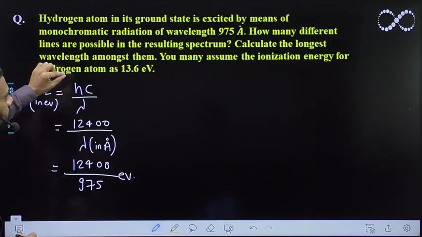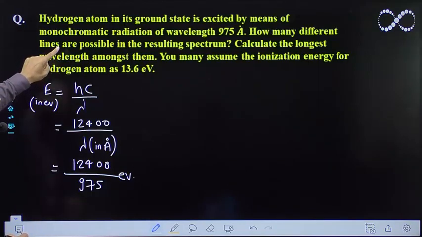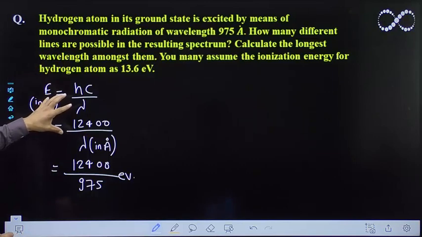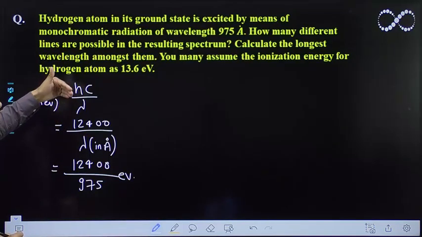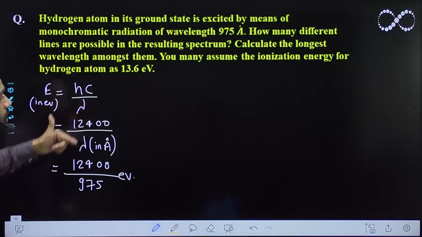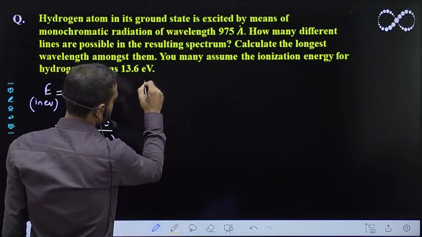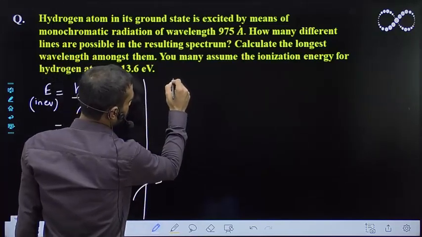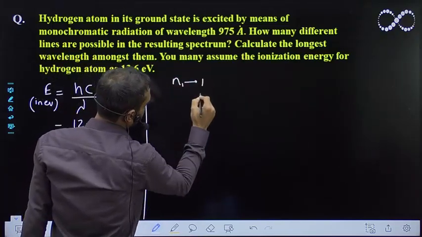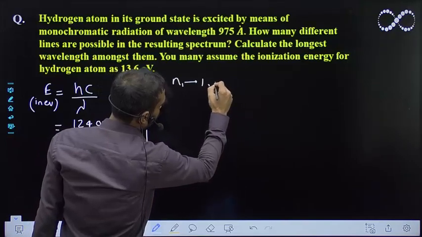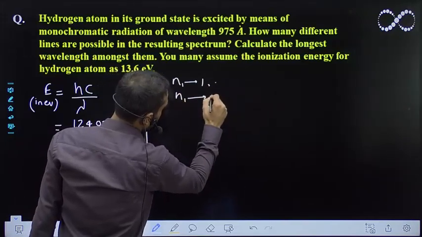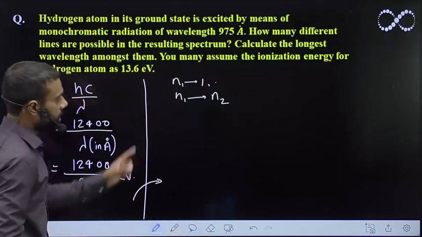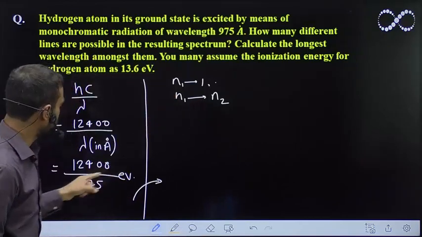Now let us see, the hydrogen atom is in the ground state, so the initial state is n is equal to 1. After absorbing this energy, the electron will jump to some higher state, and let us call that energy level n2. Initially n1 is equal to 1. Now suppose it has gone from n1 to n2. So the energy difference between these two levels must be equal to this energy.